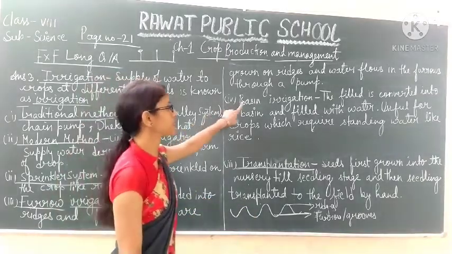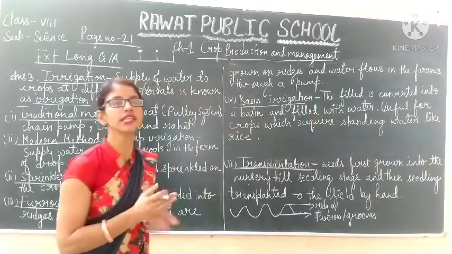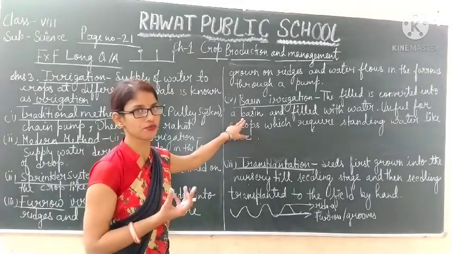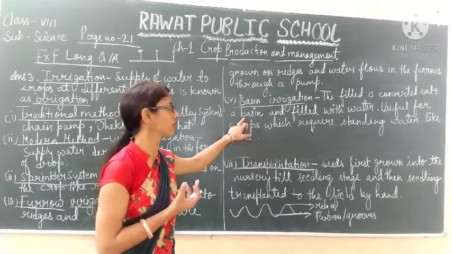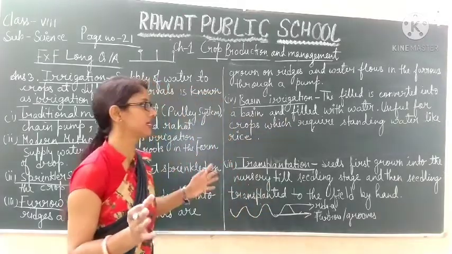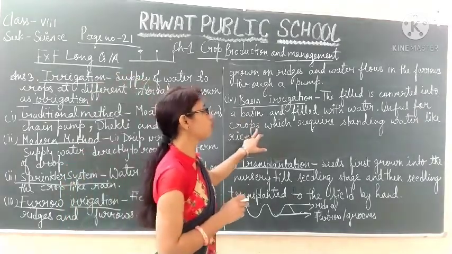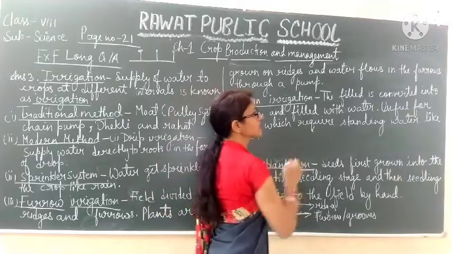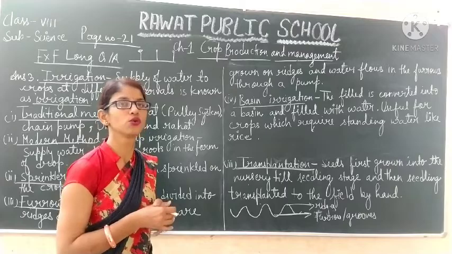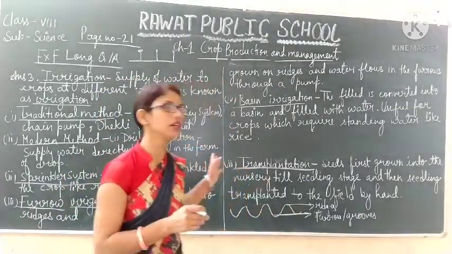The fourth one is basin irrigation, in which the field is converted into a basin. Basin means a pond-like structure, a canal-like structure, filled with water. A pond-like structure is created, and then water is filled into the field. It is useful for crops which require standing water, like rice. We know that the field is completely filled with water for rice.